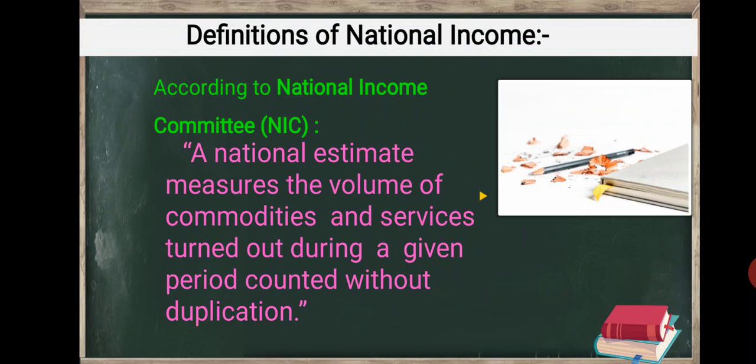A national estimate measures the volume of commodities and services turned out during a given period, counted without duplication.